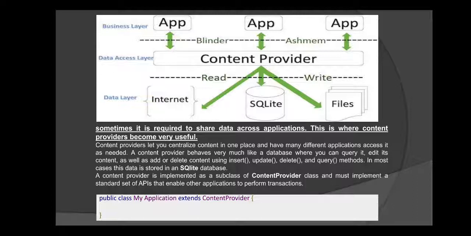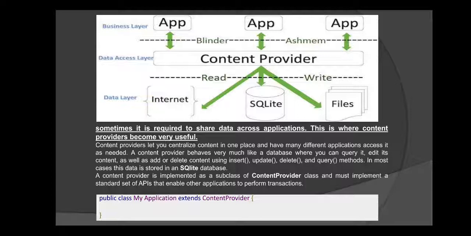The content provider is the interface between your business layer and the data layer. A content provider provides secure access to the data, whether in a database, in a file, or available on the internet or a cloud. Okay, all these are part of your data layer, and the data access layer, which is the content provider, provides access to this data with the help of a particular application.